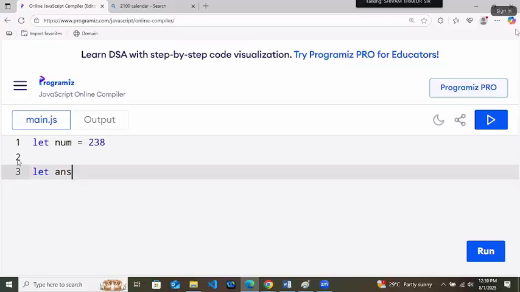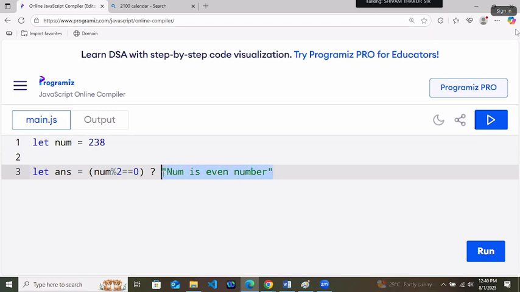Okay. Now, if we are writing it by using ternary operator, let answer equals to, condition is num mod 2 equals to 0. If this is true, num is even number. But you know one thing, here this num will be printed as a string. Then what can we use here? I want to print 238 is even number. Template literals, backtick.